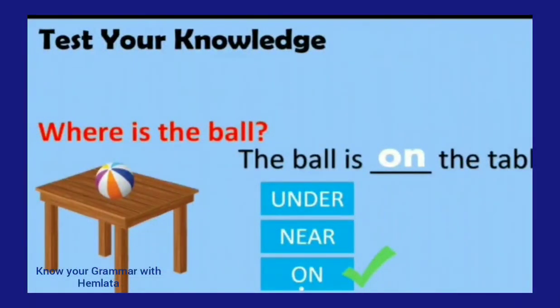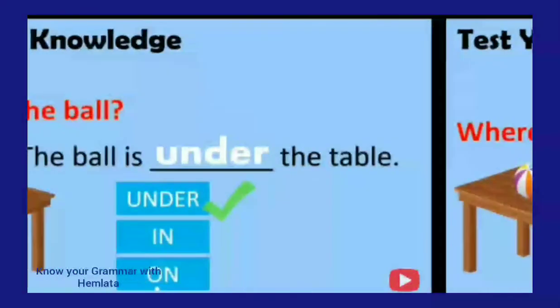Now the ball, use of on. The ball is dash the table. The ball is placed right on top of the table, so we will use on. That's why the sentence will be the ball is on the table.